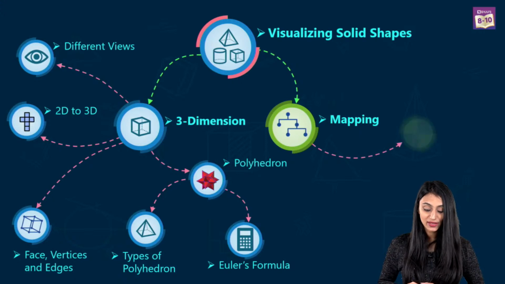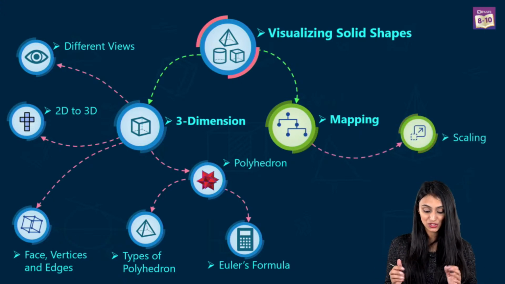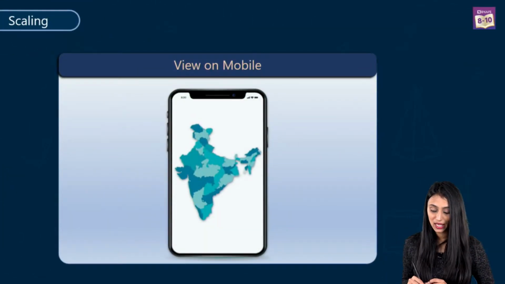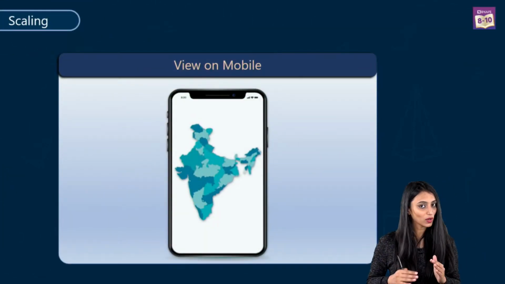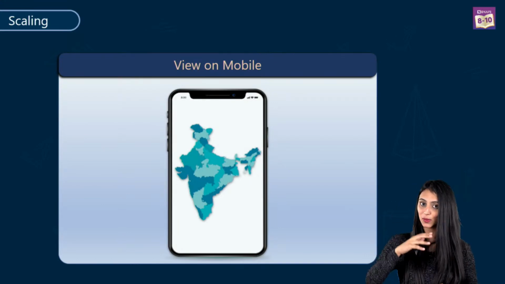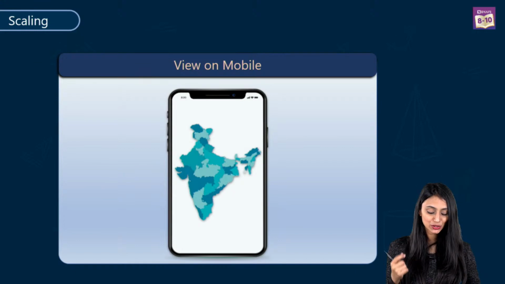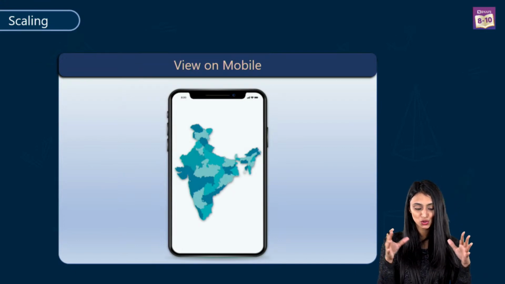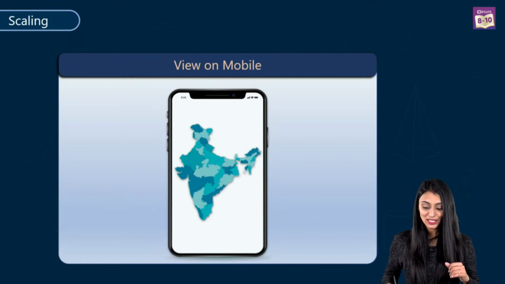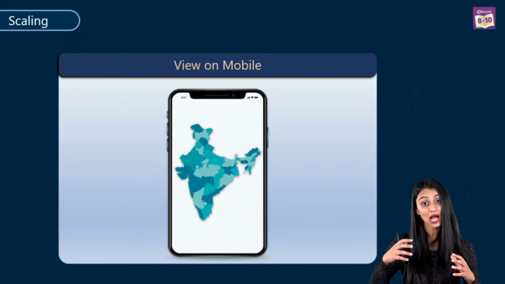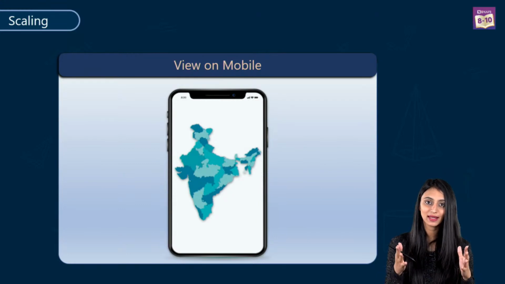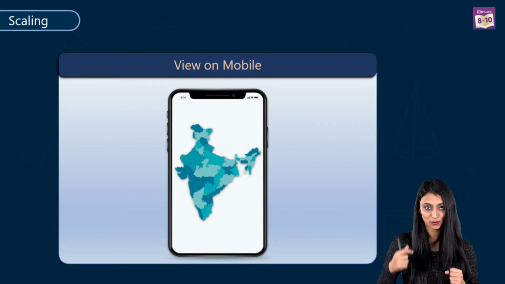Now next we have is scaling. This is also a very interesting topic. So let's understand what scaling is. Now we know what mapping is and what a map is, right? So let's look at the map of India, how it looks on the mobile. Do you really think that India would actually be as small as it is looking on this mobile screen? No, right? So let's zoom into Karnataka and see how it looks on the mobile screen. Definitely it will be smaller than India, right? Than the map of India on the mobile.